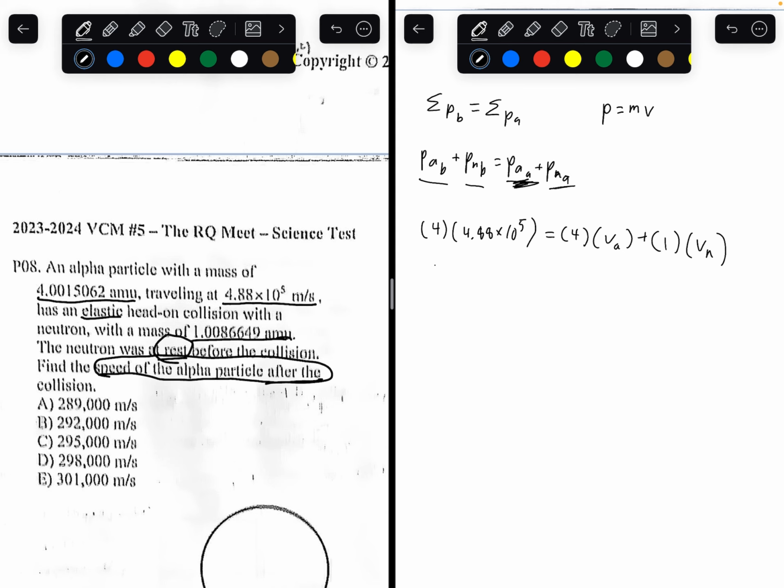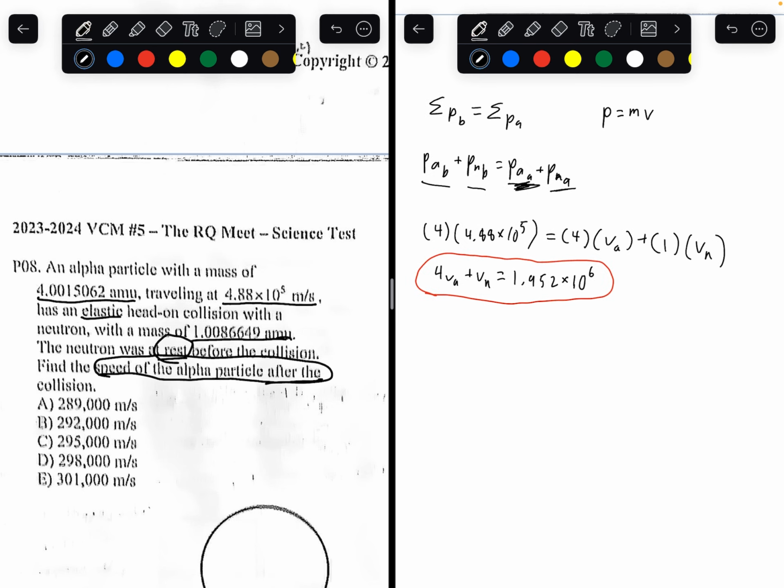So rearranging the terms and writing that as a linear equation, you would get something like this. You would get 1.952 times 10 to the power of 6 equals 4VA plus Vn. So this is the first equation.